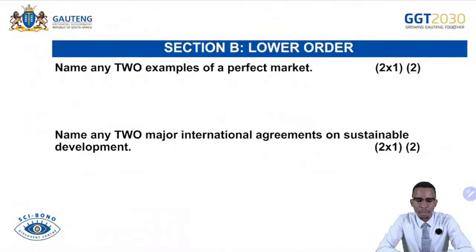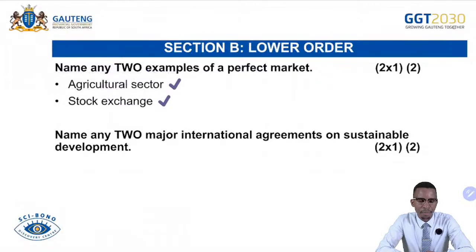Then name any 2 examples of perfect markets. It will be very discouraging and disturbing if you candidates fail to answer these kinds of questions because they are very simple. You find a person mentioning the totally wrong thing in here. We saw that in our preparatory examination. You need to avoid those things because with a simple question, sometimes you take it very lightly and get the answer wrong. So ensure that you understand the question, you bring back the content, and you answer correctly. Agricultural sector, we have stock exchange, and then we have foreign exchange market.